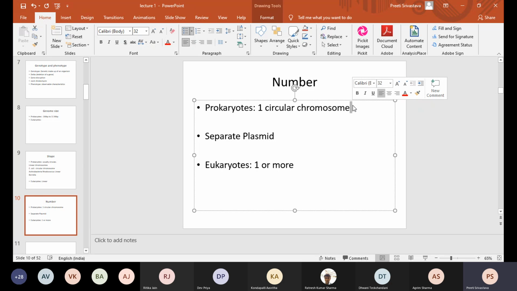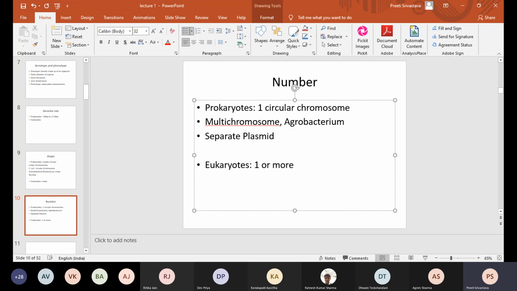For prokaryotes, the general belief was yes, they contain one circular chromosome, but over the years it was realized that prokaryotes can also have multiple different chromosomes. Agrobacterium has multiple chromosomes. Burkholderia has multiple chromosomes. So they are examples of bacteria where you do not have just one chromosome.